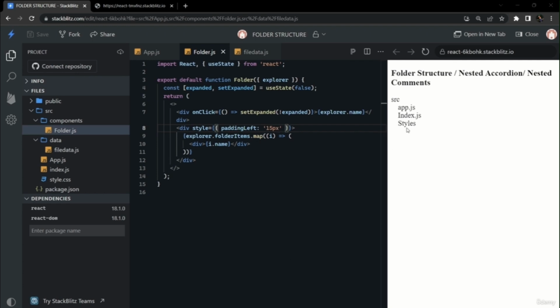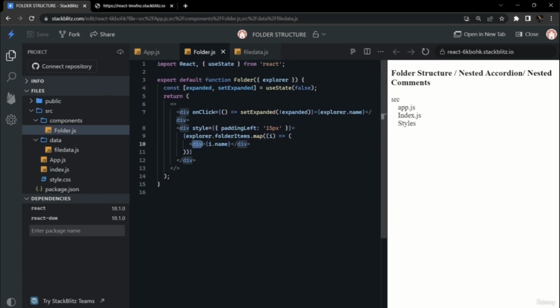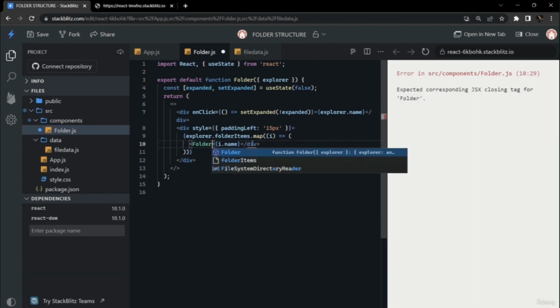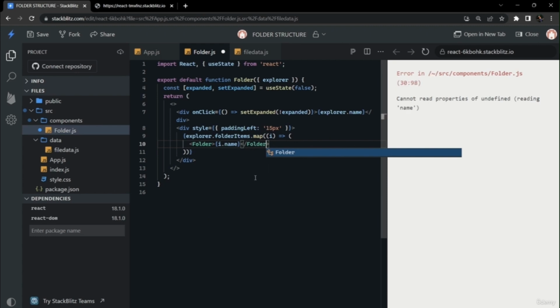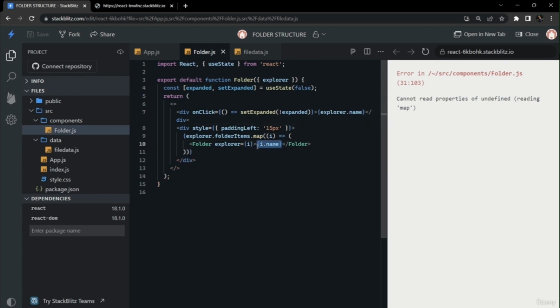Now one level of functionality has been done. To make it multi-level, we can use recursion here. So instead of div, we can use Folder directly here. So we will call Folder directly here instead of div. So it will call this component again and again until the limit is reached. We will also give the attribute explorer, and instead of giving the value as explorer, we will give it as i. Now the folder part is done.